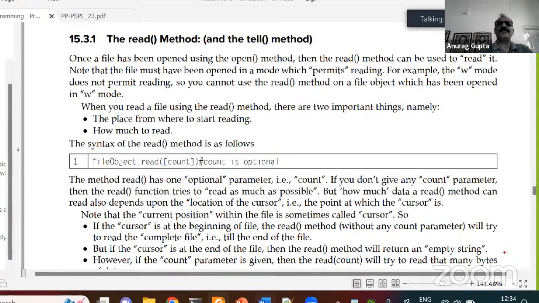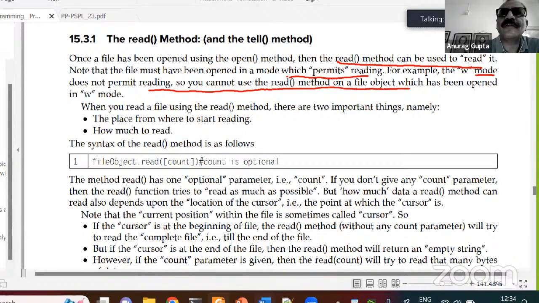Once a file has been opened using the open method, then the read method can be used to read it. This is very obvious. Note that the file must have been opened in a mode which permits reading. For example, the W mode does not permit reading. So you cannot use the read method on a file object which has been opened in the W mode. If you open your file in the W mode and then try the read method on the file object, it will throw an error, right?